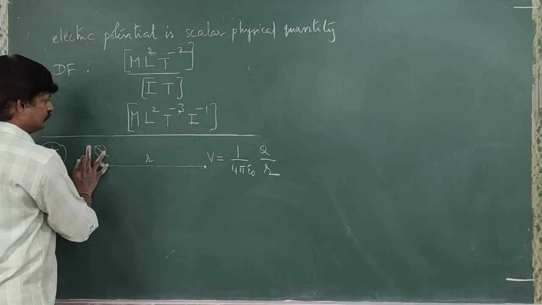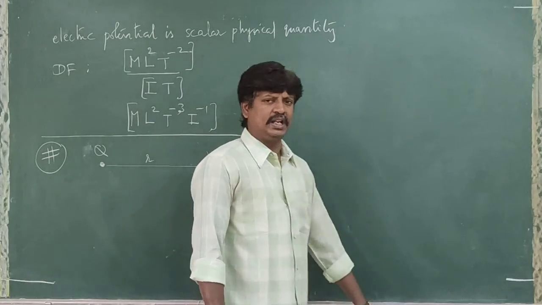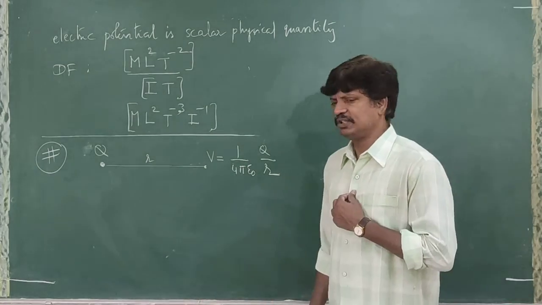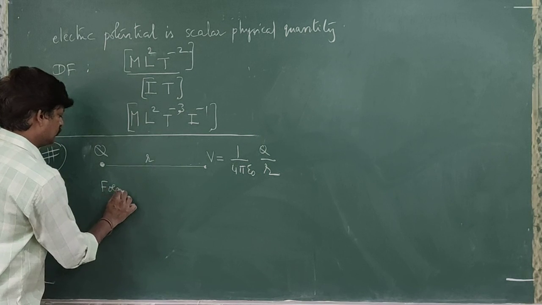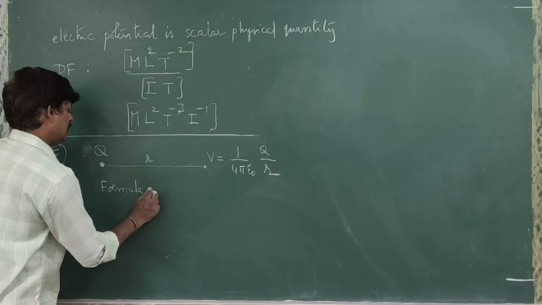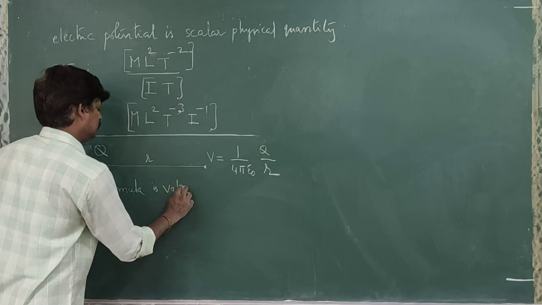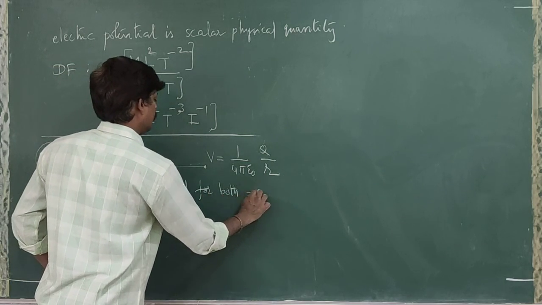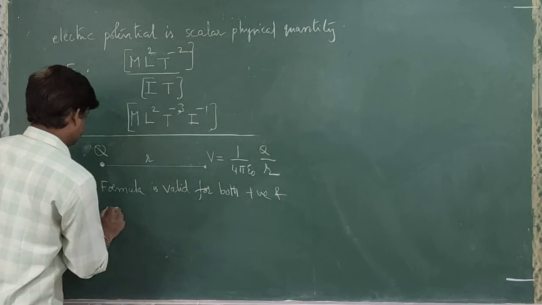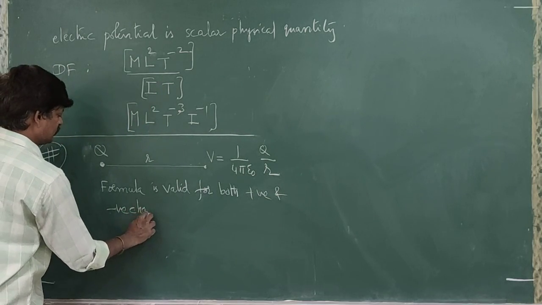Minus Q. So this formula is valid for both positive and negative charges.